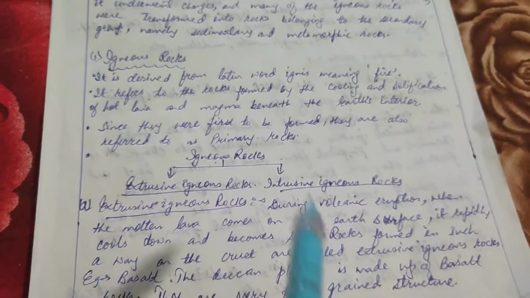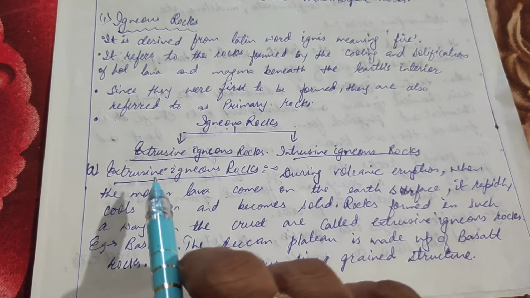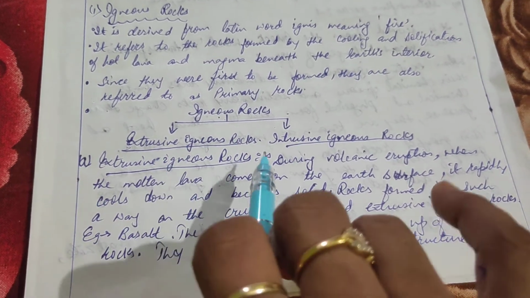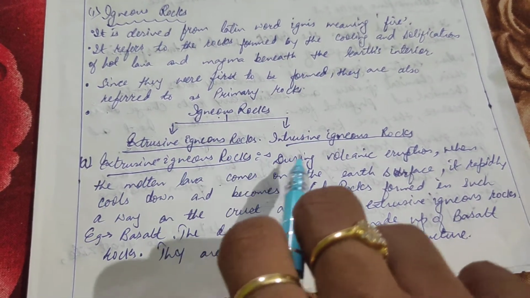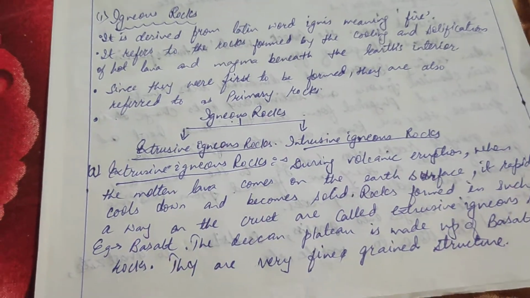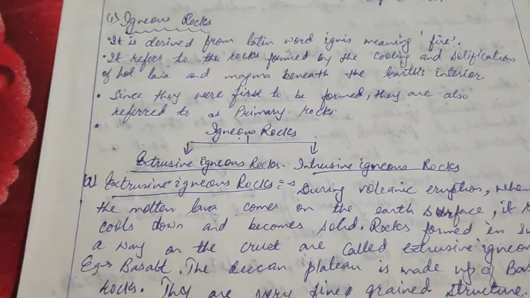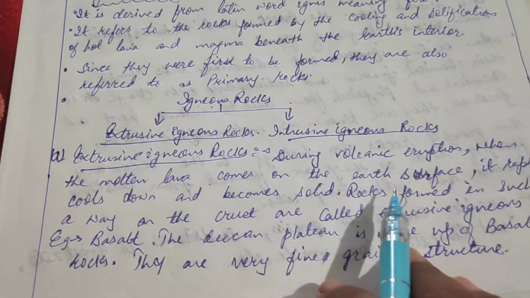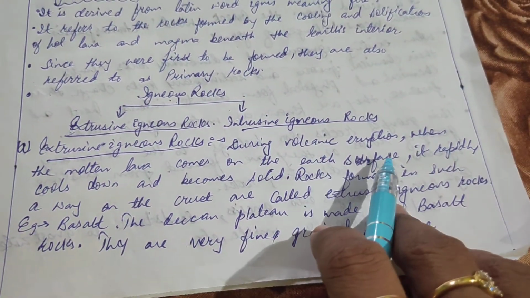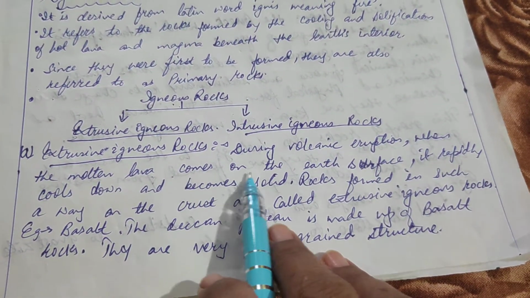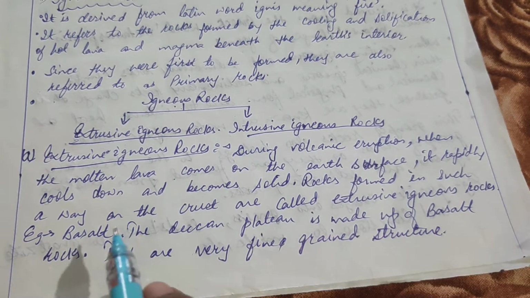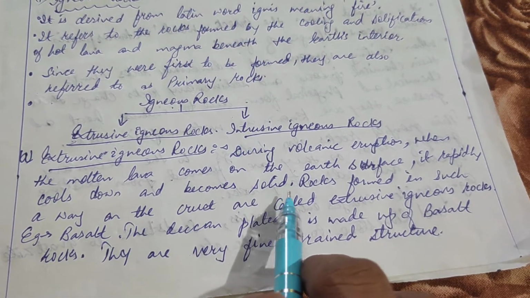Now let's see the types of igneous rock. Basically there are two types: extrusive igneous rocks and intrusive igneous rocks. During a volcanic eruption, when molten lava comes onto the earth's surface, it rapidly cools down and becomes solid.